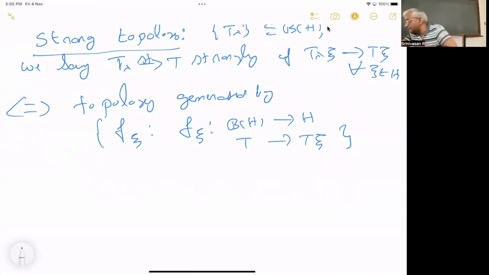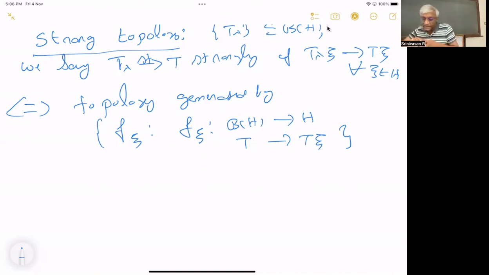You can take a base of the topology of the range space, take the inverse images, then finite intersections and unions. That is clear, no? It works both ways, it is equivalent.